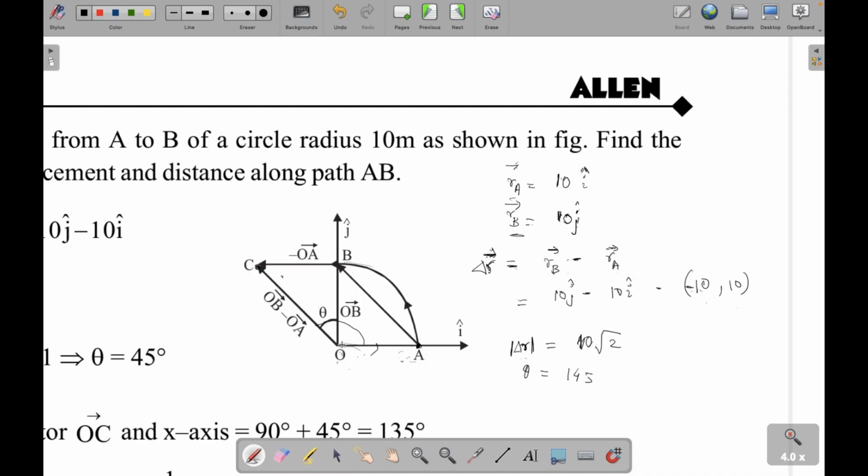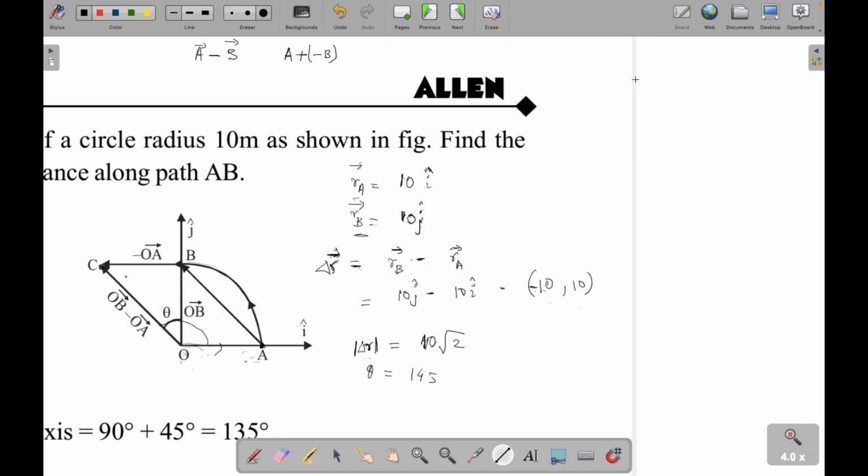Right, so if this is OA, what will be minus OA? Have you studied this? If you have to subtract A minus B, two vectors, what you do is A plus minus B. Right, and there is a rule for addition of vectors.